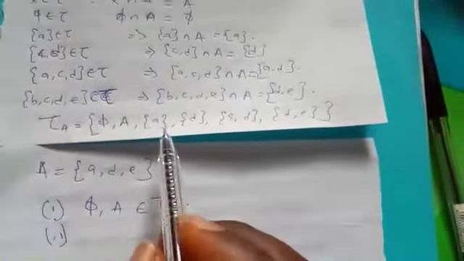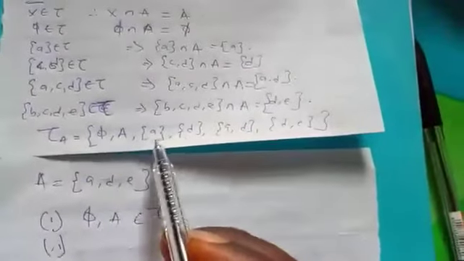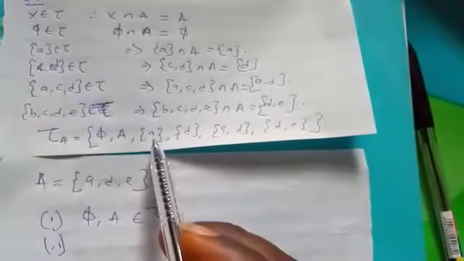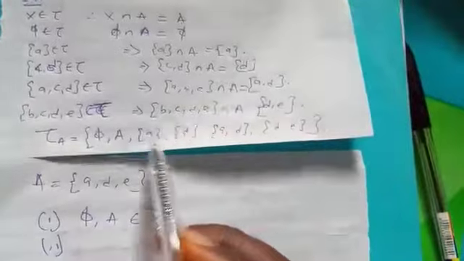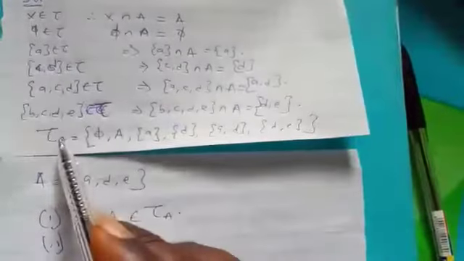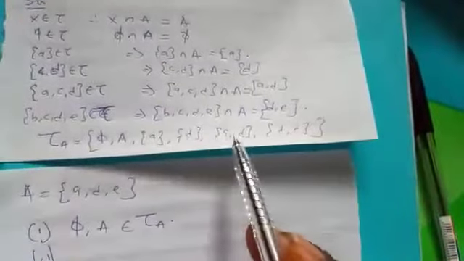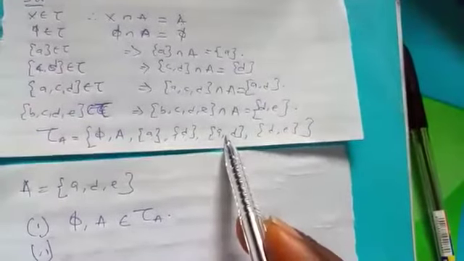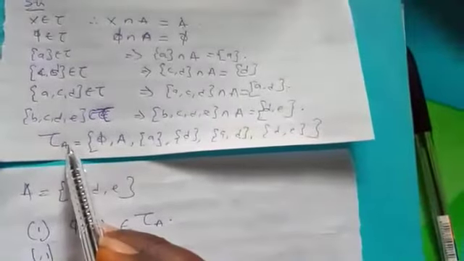The second one: if you find the union of anything, for instance, A union D is AD, which is here. It is still inside tau A. A union AD is AD, still inside tau A.